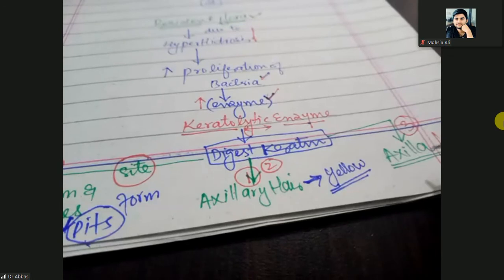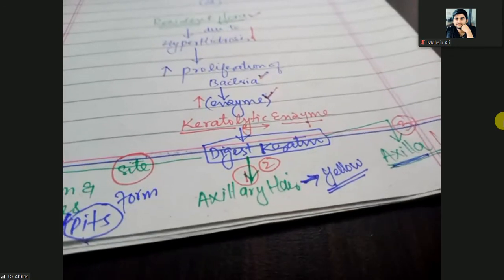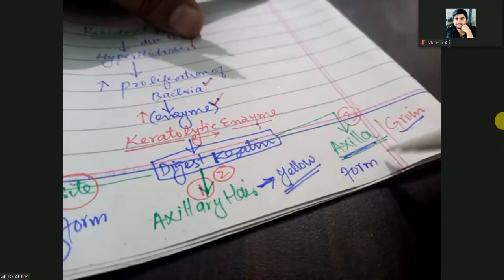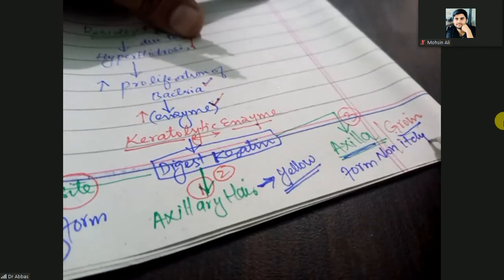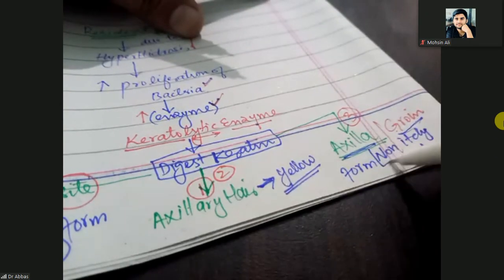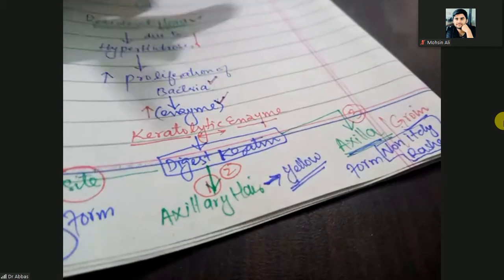If they are acting on the axilla or groin area, they will form a rash, and that will be a non-itchy rash. All these are non-pathological.